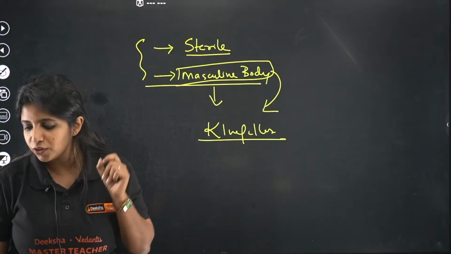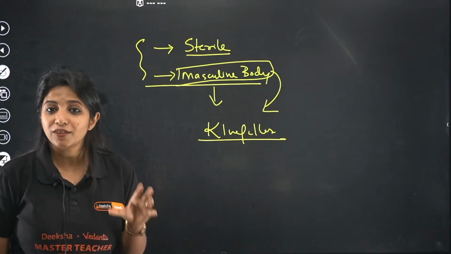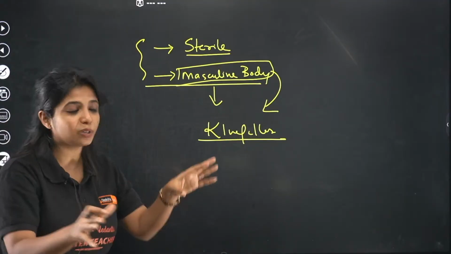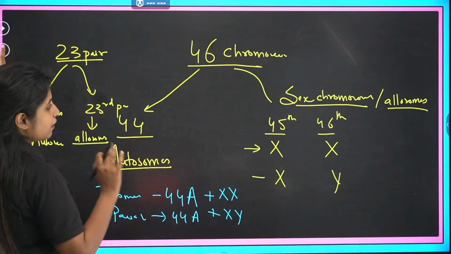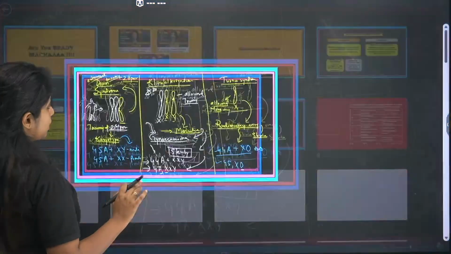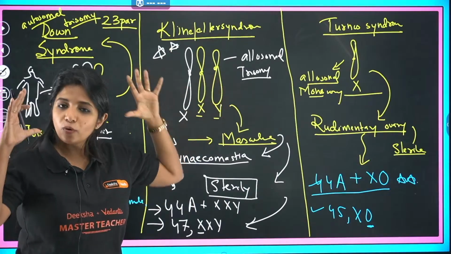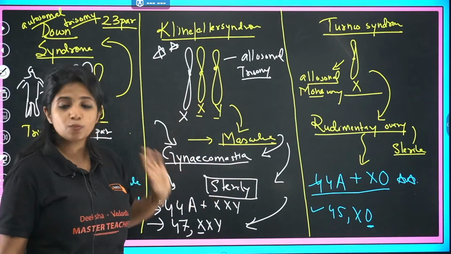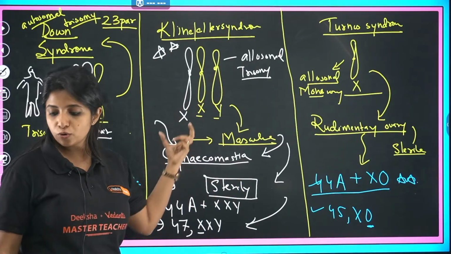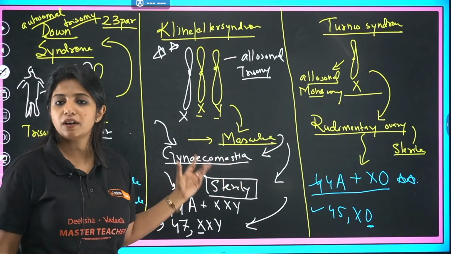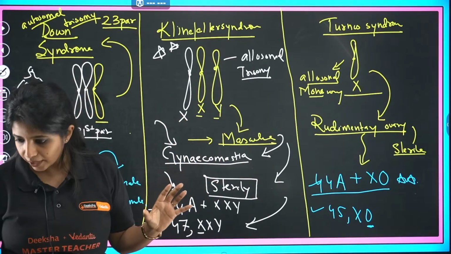This is why I gave you this question, because this is a usual question that is being asked every now and then. So I told you here, I'm telling you again, Klinefelter syndrome, overall masculine body itself. Why? Because they have XY chromosome. But over here they also show gynecomastia. Why? Because there's an extra X chromosome out there. Got it?